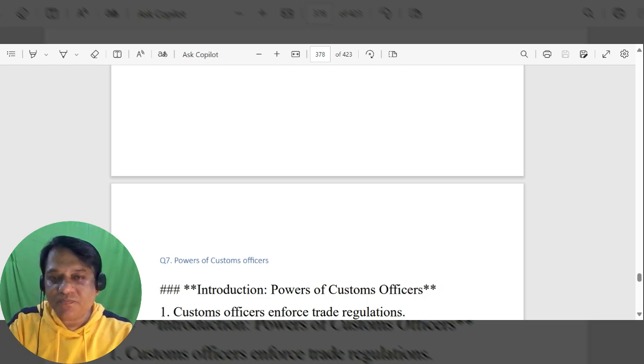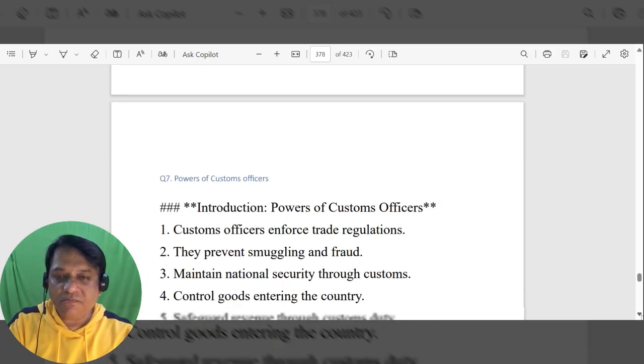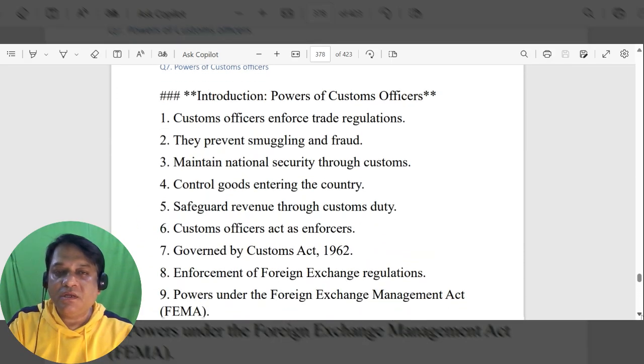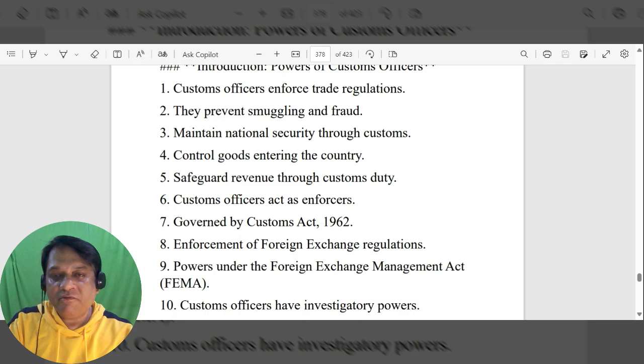The next question is powers of officers. Introduction. Customs officers enforce trade regulations, they prevent smuggling and fraud, maintain national security through customs, control goods entering the country, safeguard revenue through customs duty. Customs officers act as enforcers governed by the Customs Act 1962, and enforce foreign exchange regulations with powers under the FEMA Act.